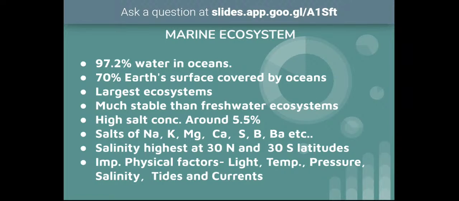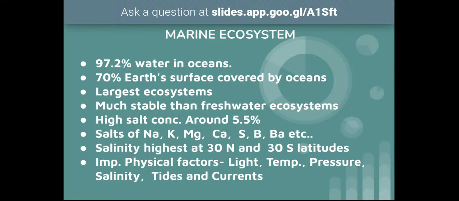If we take a liter of water, in that liter there will be 35 grams of salts if it is 3.5%, or 55 grams if it is 5.5%. So 35 grams or 55 grams of salts will be there in 1 liter of salt water or marine water. That is the meaning of this 5.5%.